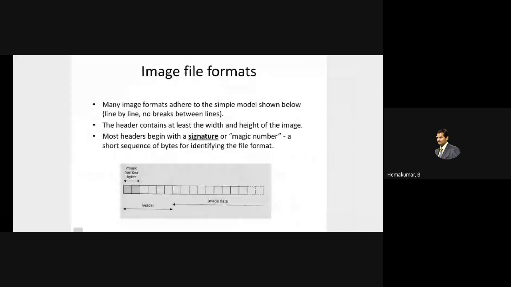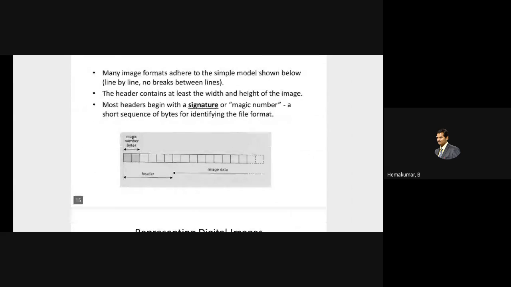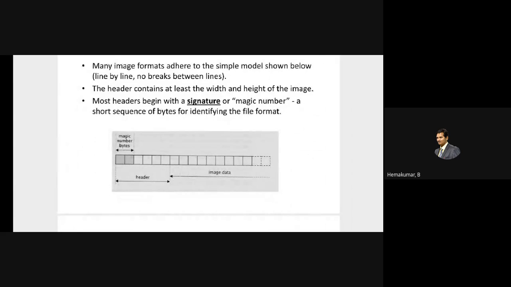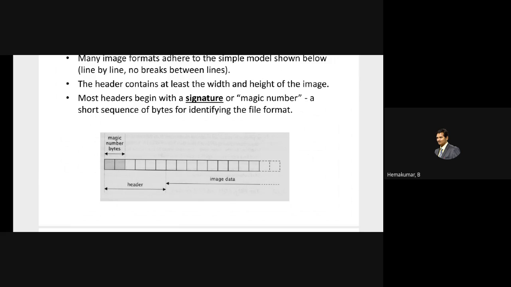So usually, an image file format consists of a header and image data. A header should be present for every image file which you store, which actually defines the particular image, and we have allocated different spaces for the image data to be stored.